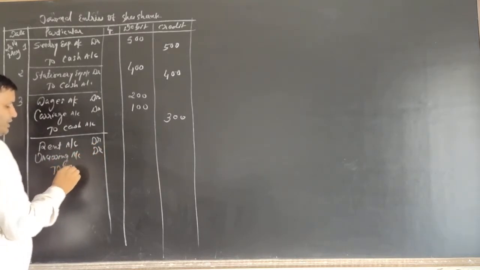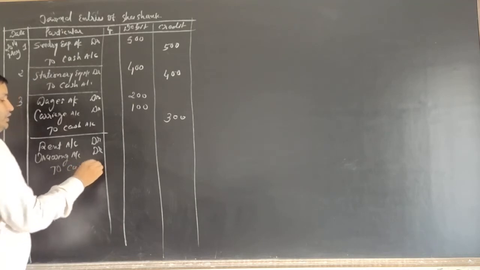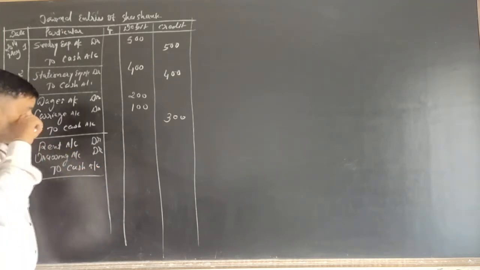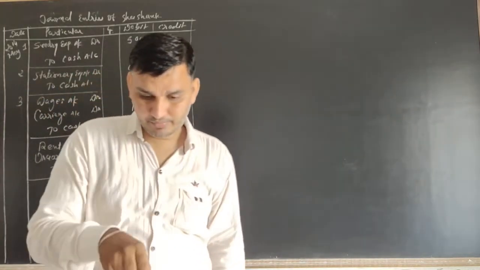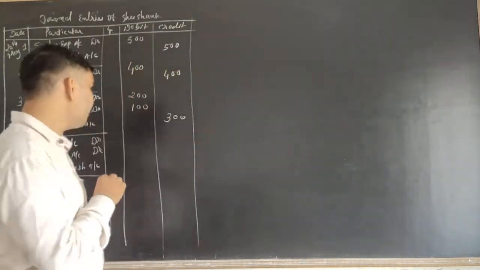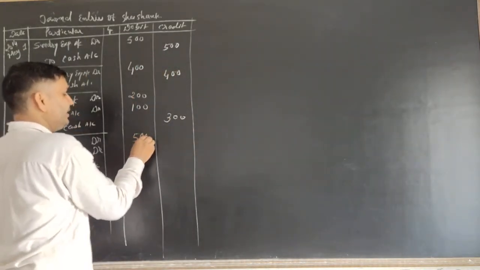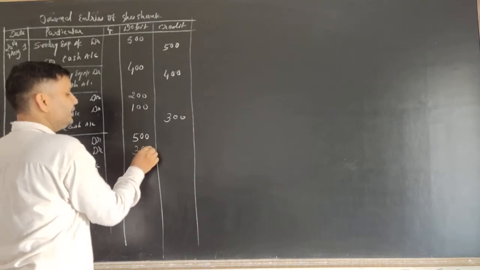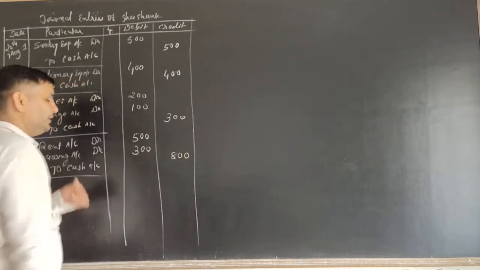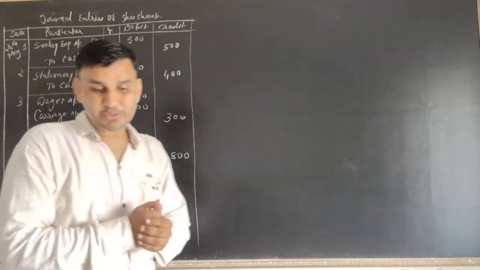to cash goes out. So the amount of rent is 500, or the house rent is 300, 500, 300, so the total amount is 800. Now the next one is